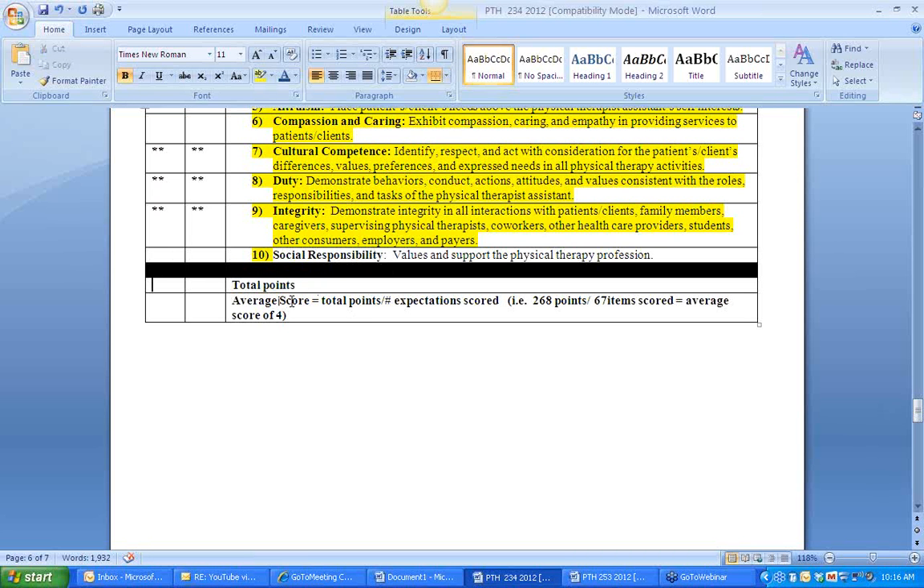Now, there are 67 items to potentially be scored, but some of those may be non-applicable or non-observed. They have to take those out to give the average overall score for this affiliation. A 3 is required for this affiliation, and if we just divide 3 by 4, that's 75%. So the lowest they can get is 75% to pass this clinical affiliation, which is a 3.